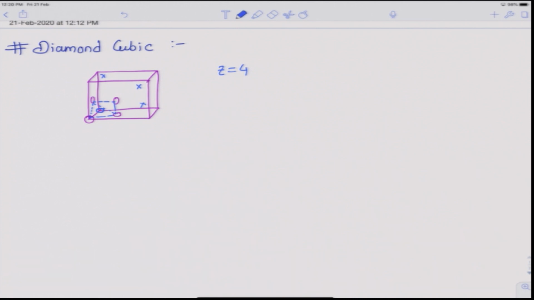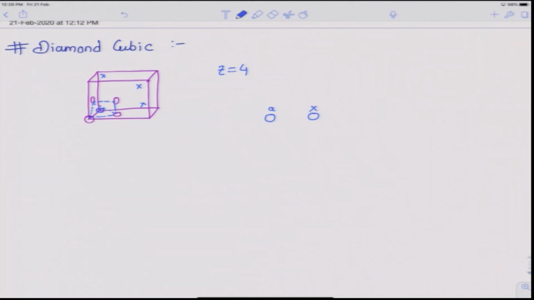So, if we draw the projection of this in a plane, it will be something like this. If we consider the tagged atom, which is denoted as x here, which has jumped from a position which we denote as A here. Each atom has 4 nearest neighbors.